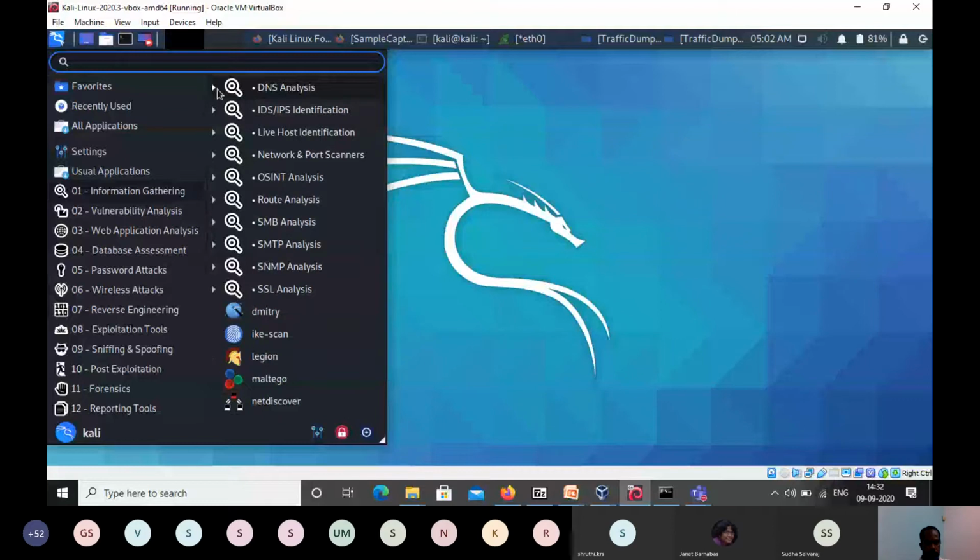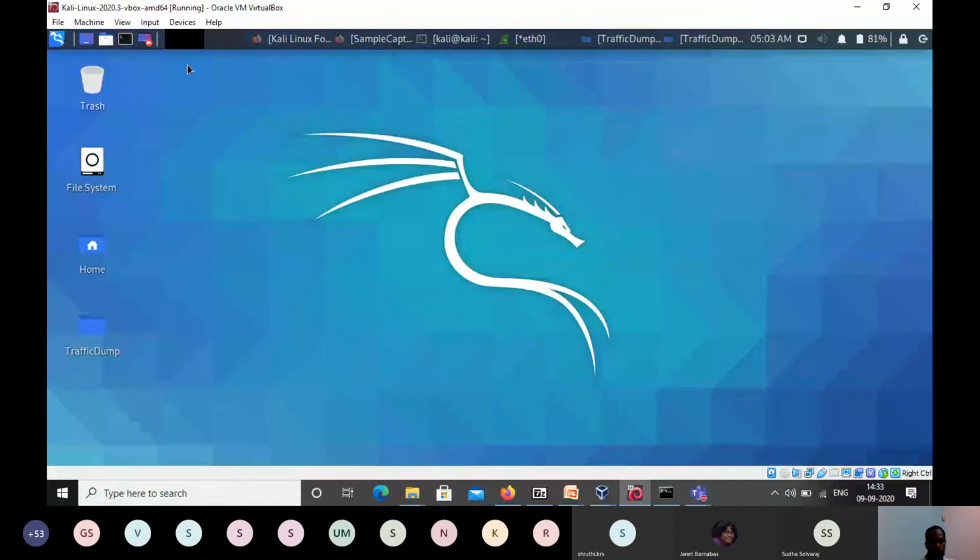So if a user, in this case an expert who wants to analyze security, or an ethical hacker, wants to use any tools, they will be directly available from the applications. Based on the requirement, you can select the tools in that category. Otherwise, if I'm using Ubuntu, I'll get normal traditional OS applications.